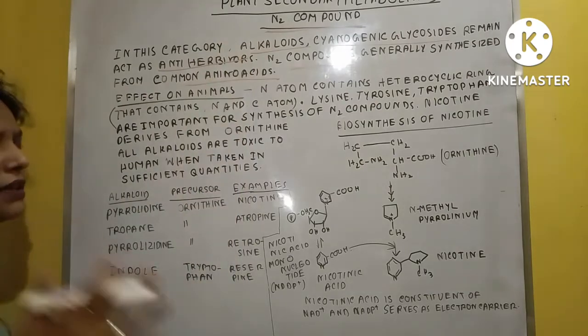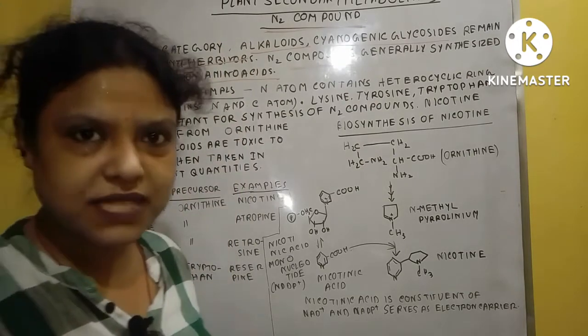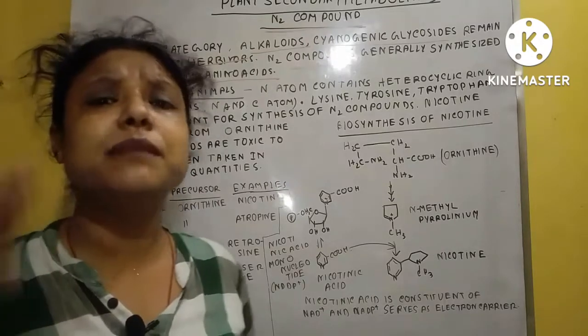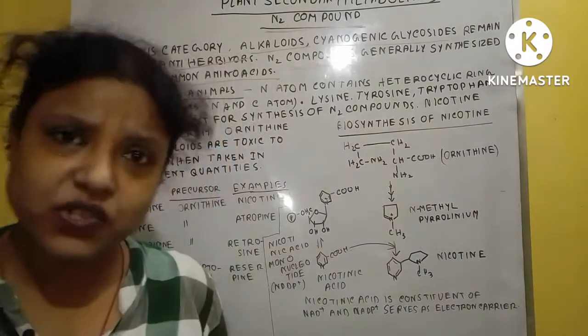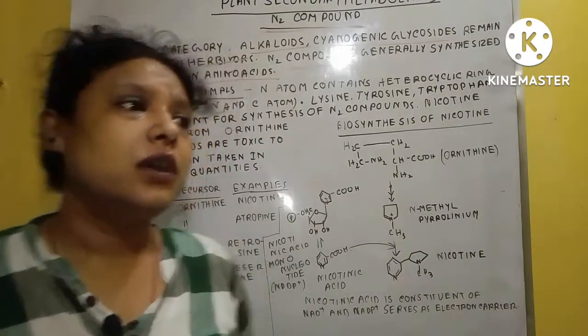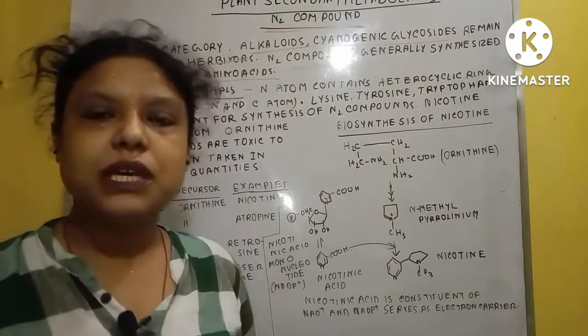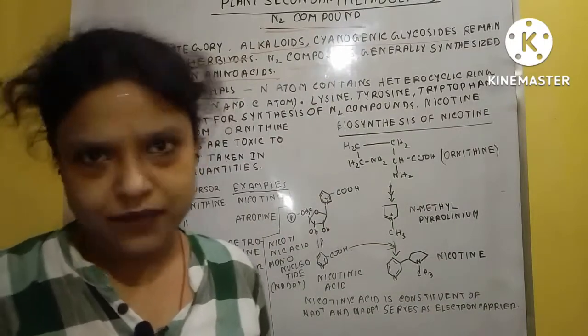Anti-herbivores means they have some poisonous or toxic material that provides protection of the plant body from infection or from herbivores.